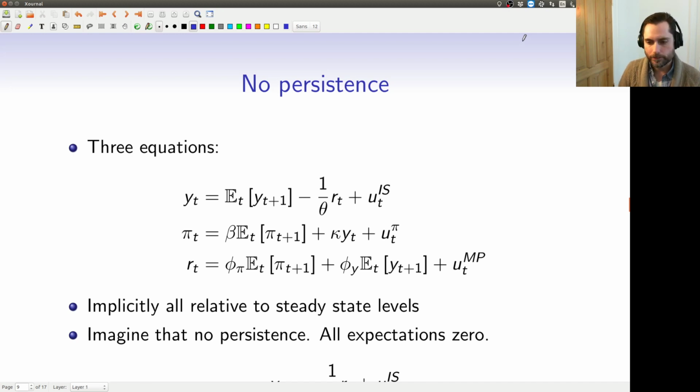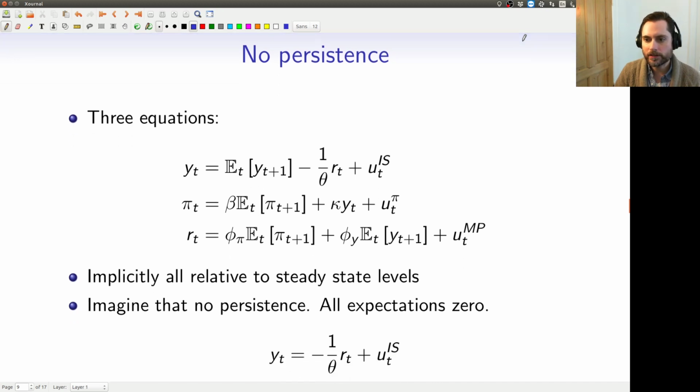Okay, so I think a good place to start analyzing this model is to think about what will happen to these three equations here when we don't have any persistence in the white noise shocks. So that means that every day the shocks are totally independent of what's happened in previous days.